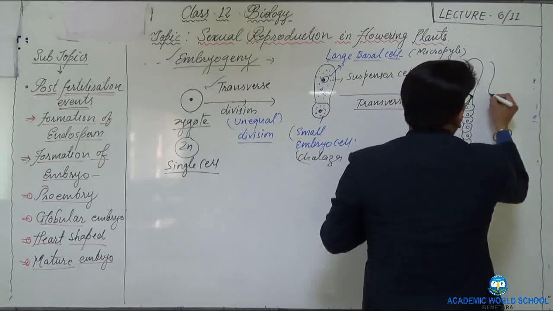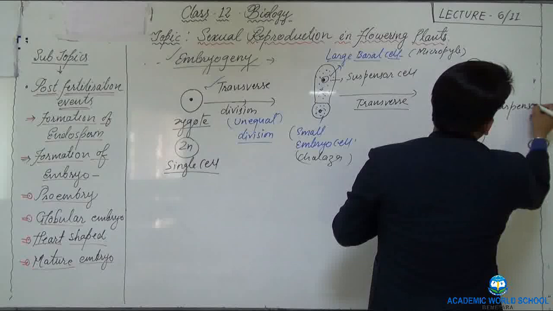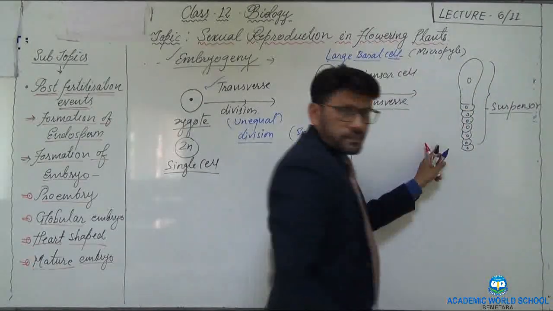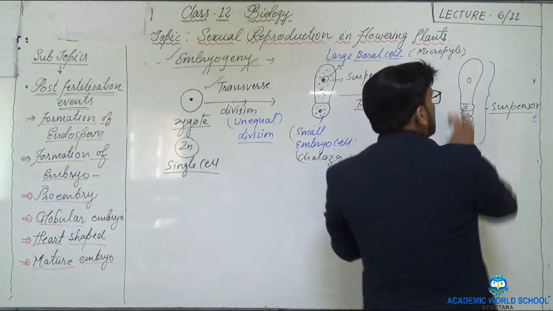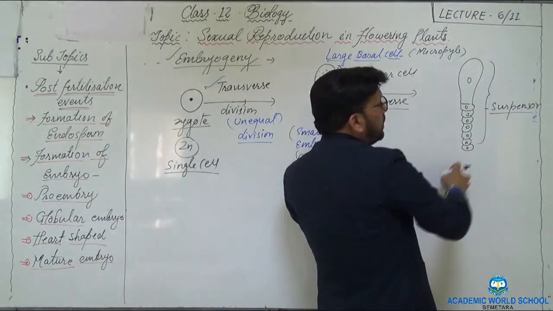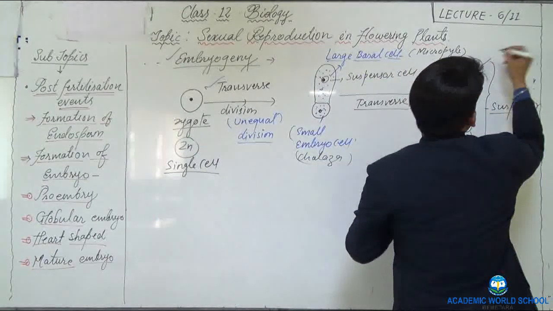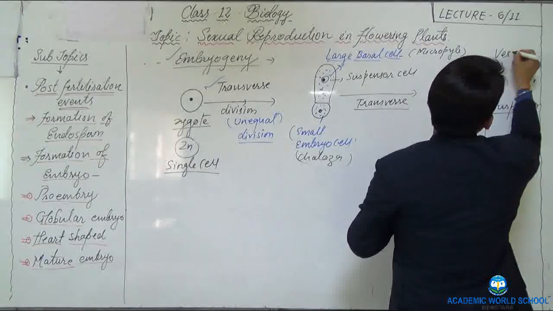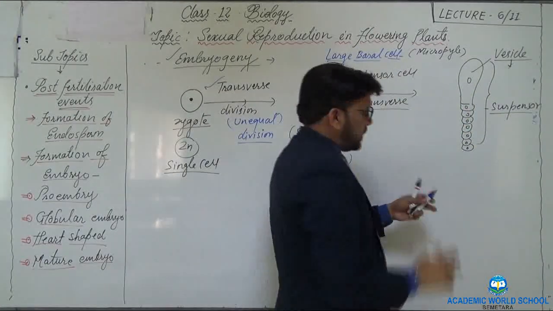And this complete structure we call the suspensor. This suspensor has the first cell and the last cell. The first cell that lies towards the micropyle is called the vesicle.